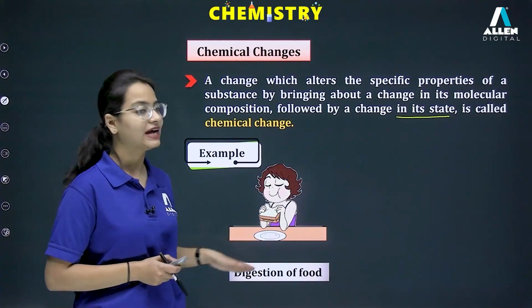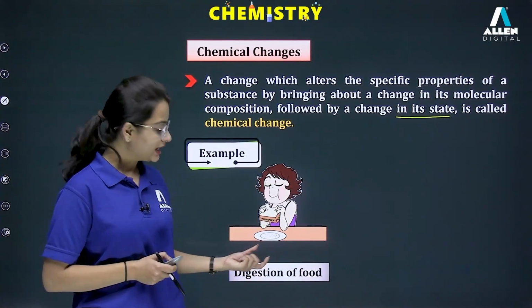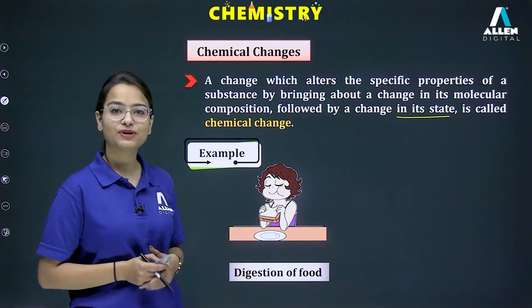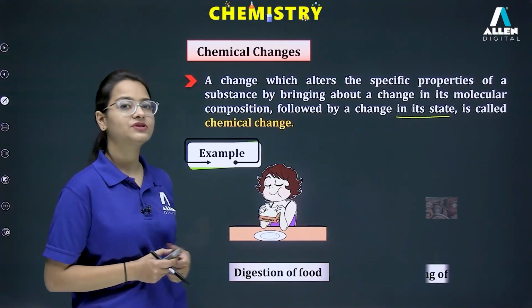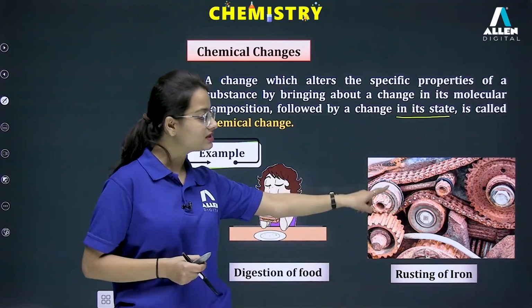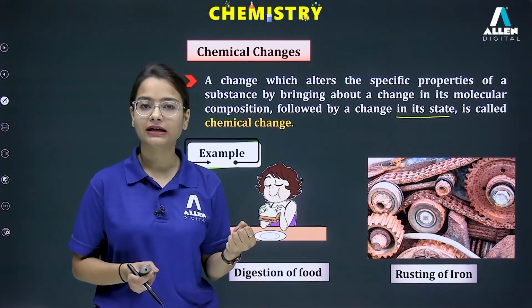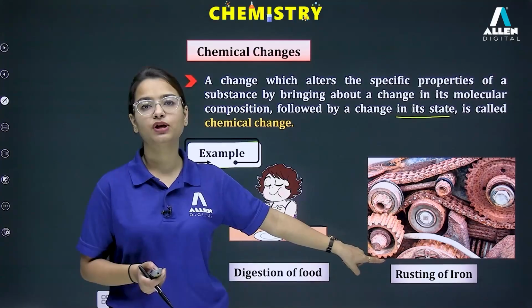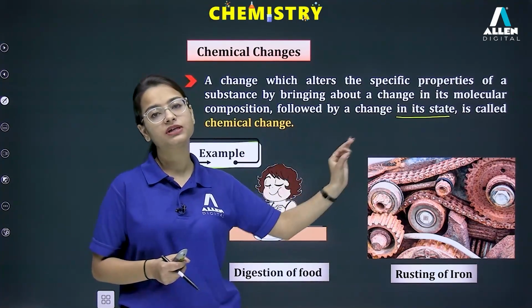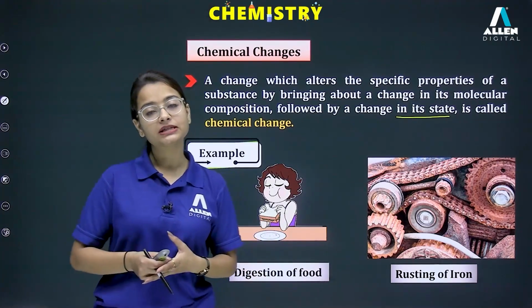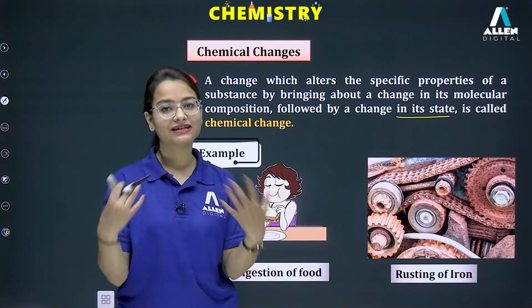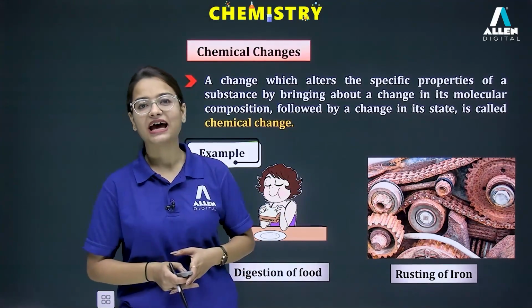For example, here we have digestion of food. Can you get back this food again? Of course not. In the same form? Not at all. So this is an example of chemical change because formation of a new substance is taking place in our stomach. So next we have rusting of iron. Now from the rusted iron, can you get back your original iron? Of course not. So this is also an example of what? Chemical change. Why? Actually a chemical reaction is there which is responsible for this particular chemical change. Or we can say all chemical changes are accompanied by a chemical reaction, and that is the name of our chapter, chemical reactions and equations.